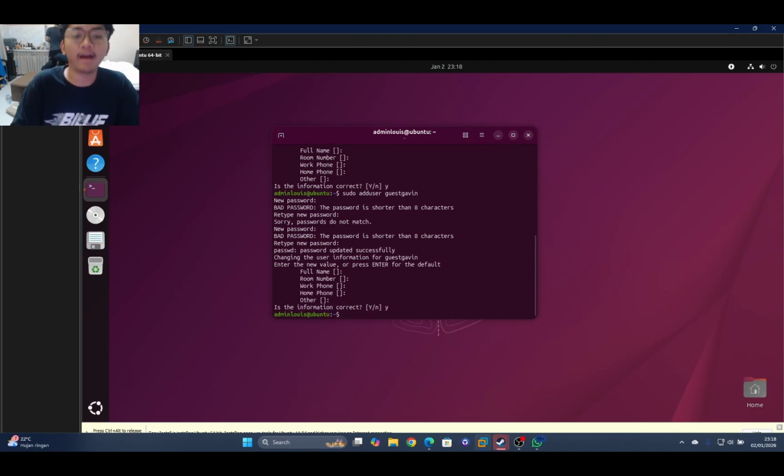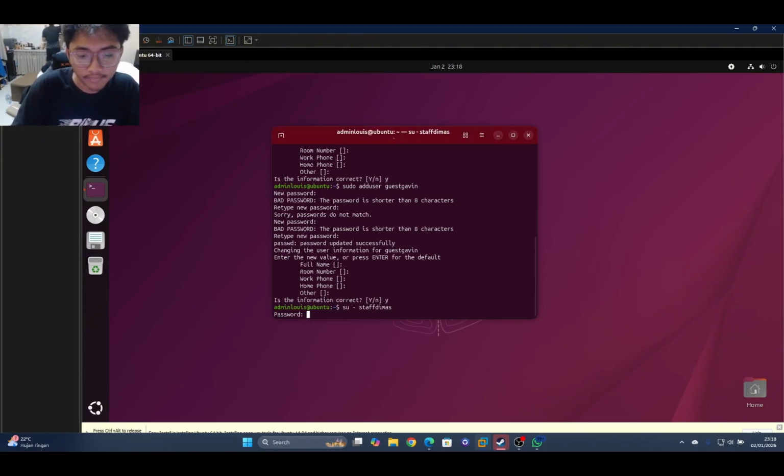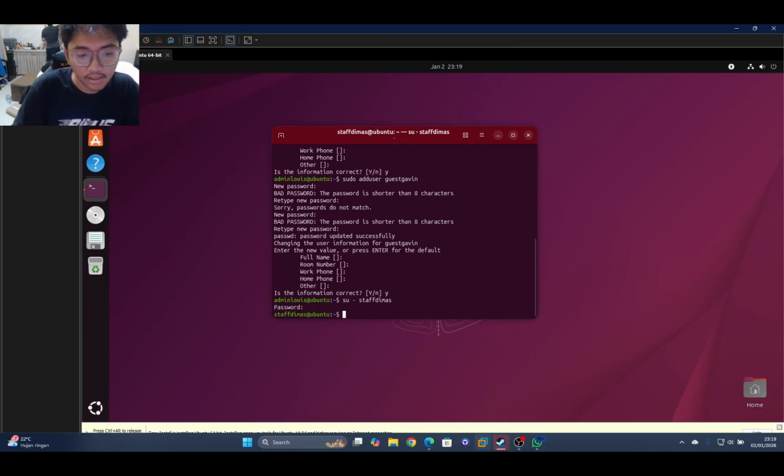Alright, yeah, it will be done. For adding the user, we can check whether the user is already created or not. For the first user, maybe the simple one is staff Dimas because it's the first added. The password is spacebar.